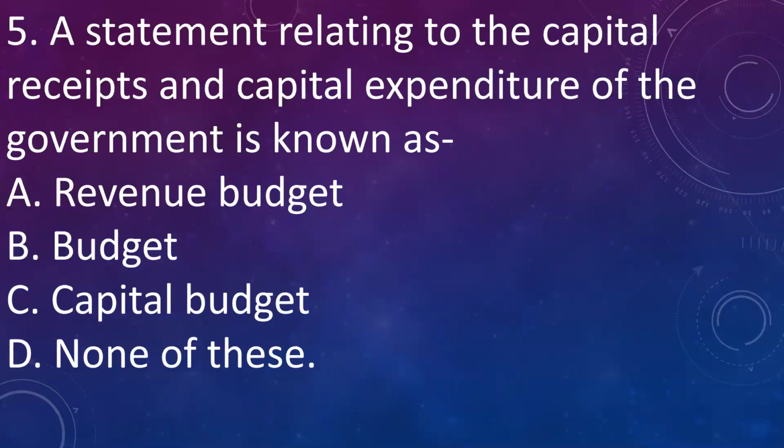Next, a statement relating to capital receipts and capital expenditure of government is known as A. Revenue budget, B. Budget, C. Capital budget, D. None of this. Answer is capital budget. It is statement relating to capital receipts and capital expenditure of the government.